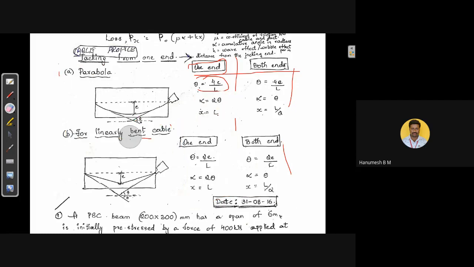These are the main losses in case of pre-tensioned and post-tensioned members. We need to remember these formulas. Again, we are going to brief up.